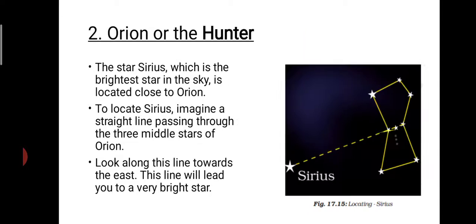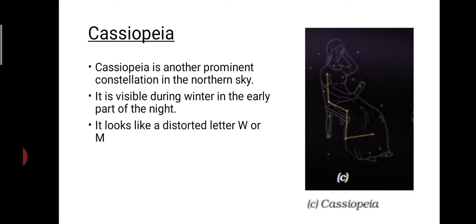The third one is the Cassiopeia. It is having the shape of W or M. It is visible during the winter.